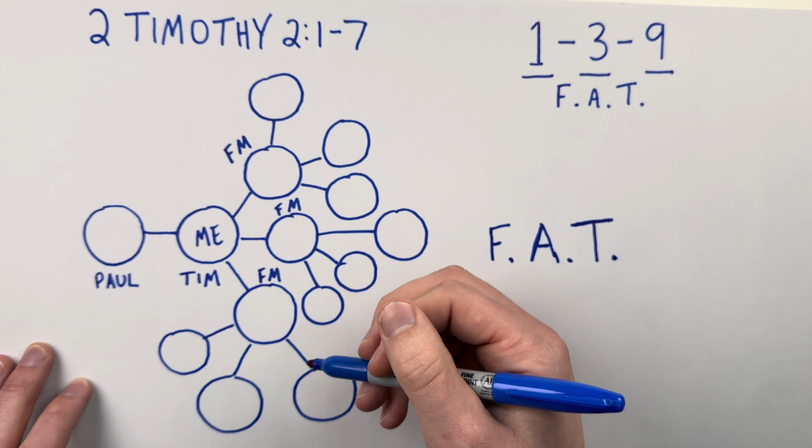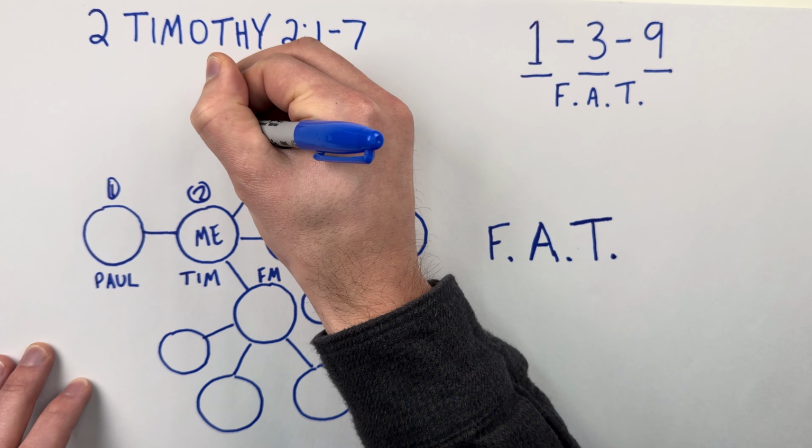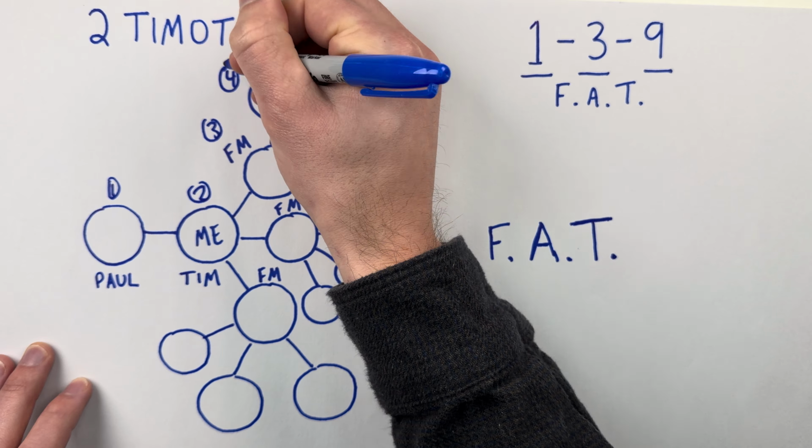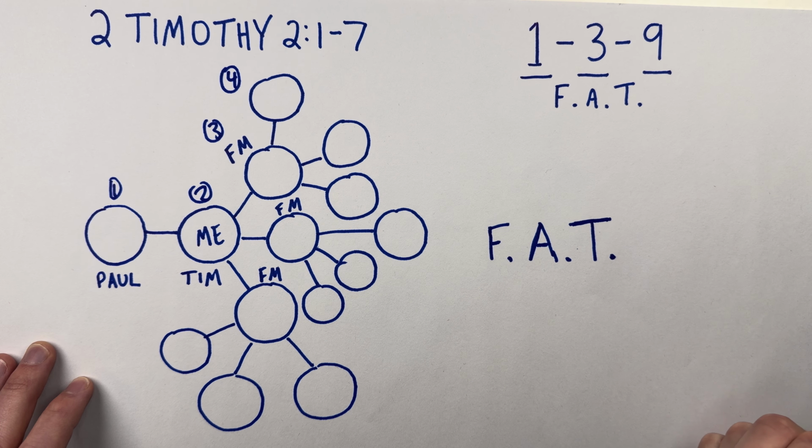And we see that this creates 1, 2, 3, 4 generations of multiplication, which will go on and on until everyone is reached with the gospel.